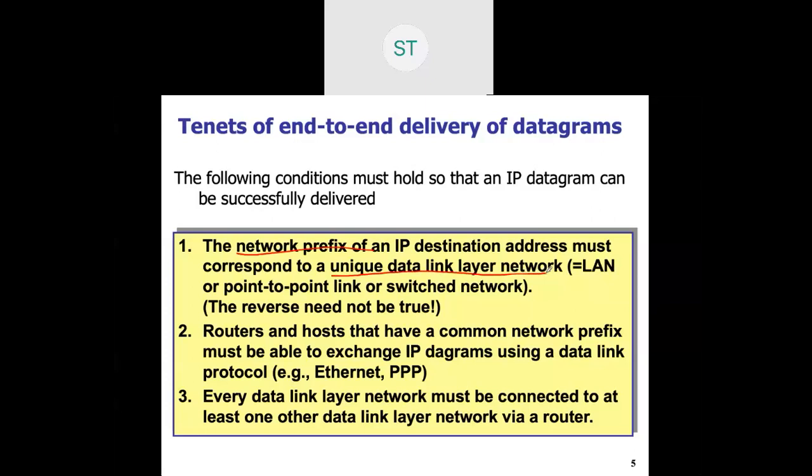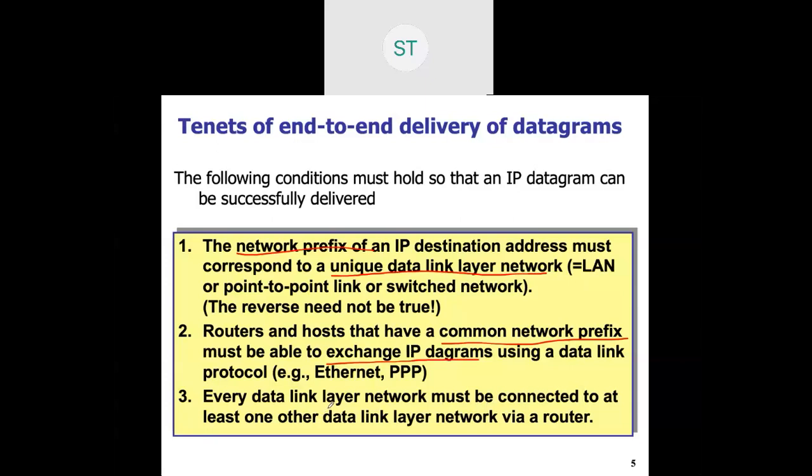Then router and host have a common network prefix, and they can exchange the IP datagram using a data link layer protocol, either 802.3 or PPP or token ring or token bus, whatever data link protocols are there, which are typically MAC protocols, they must use this.